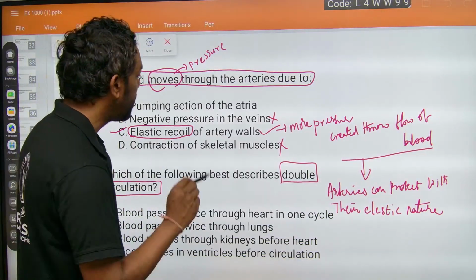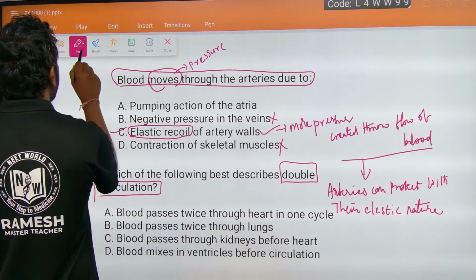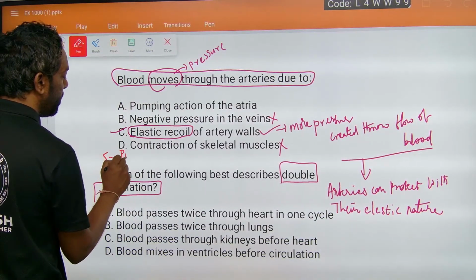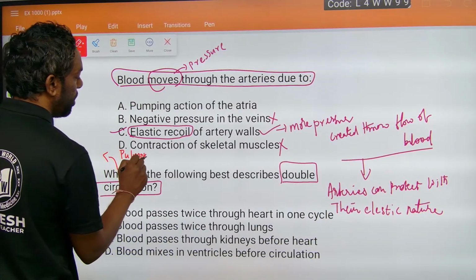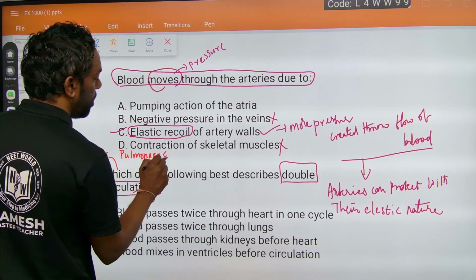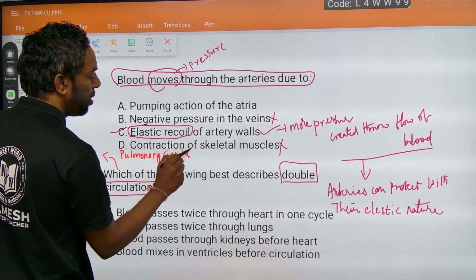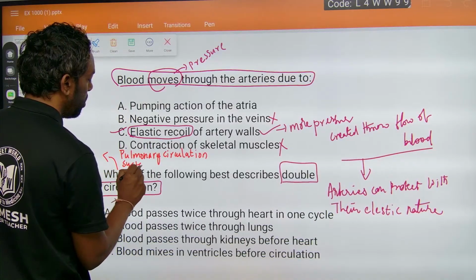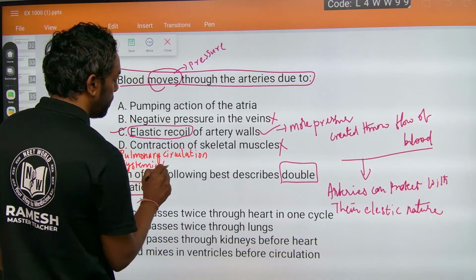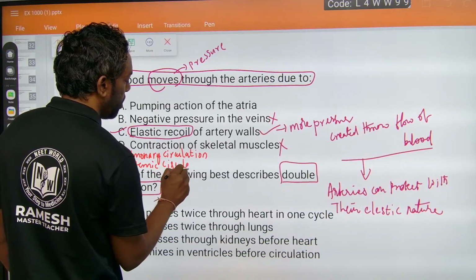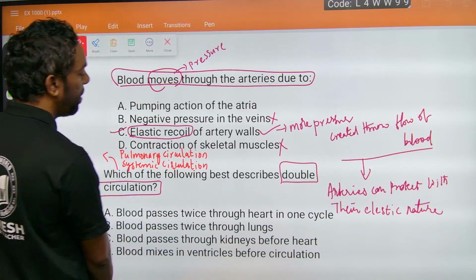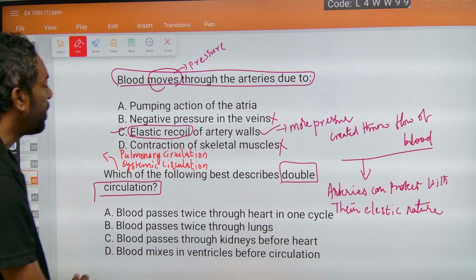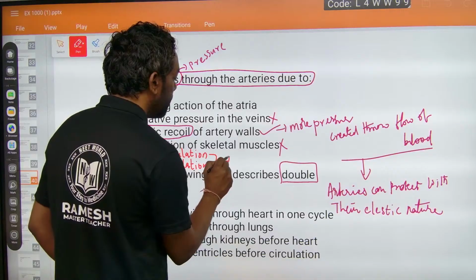Double circulation is about pulmonary circulation and systemic circulation. When pulmonary circulation and systemic circulation come together, we call it double circulation.